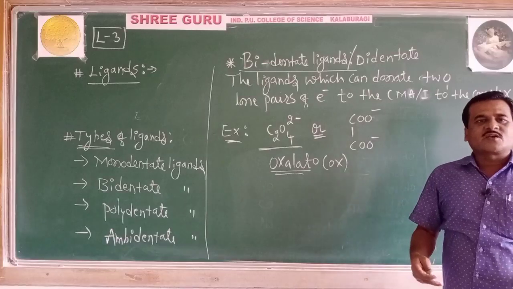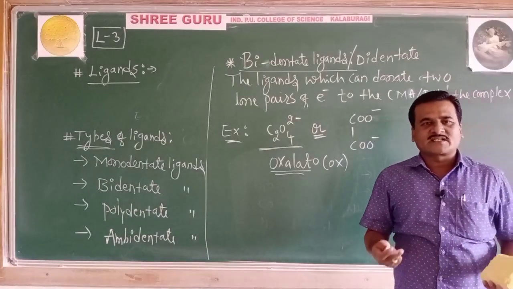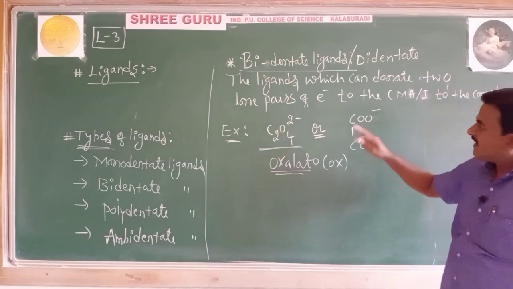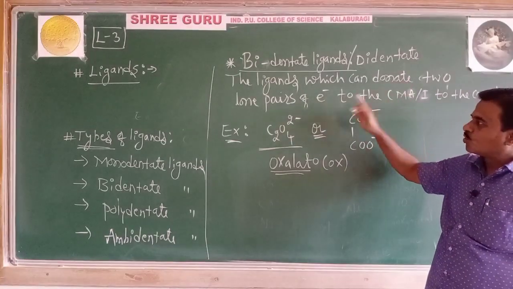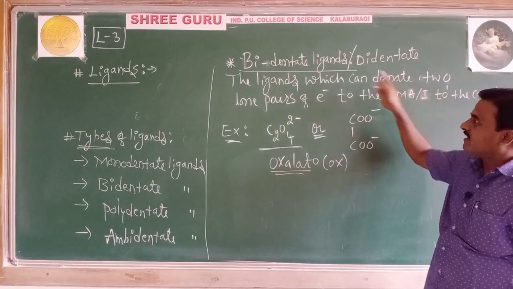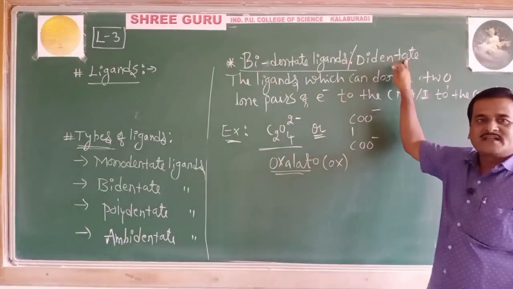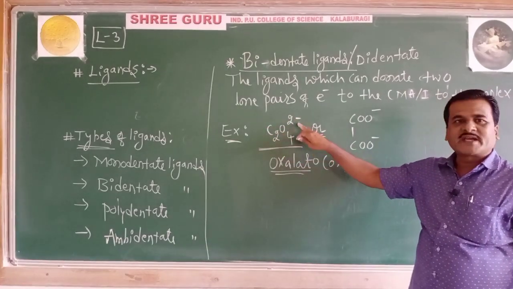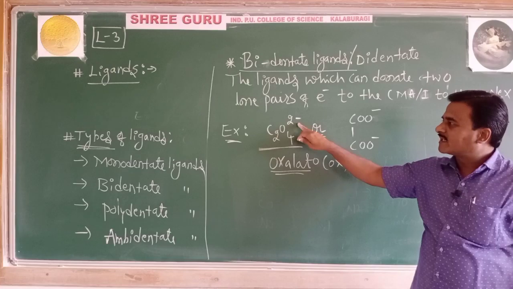If you get a question like what are bidentate ligands, give an example: the ligands which can donate two lone pairs of electrons to the central metal atom or ion to form the complex are called bidentate or didentate. Example: C2O4 2 minus.